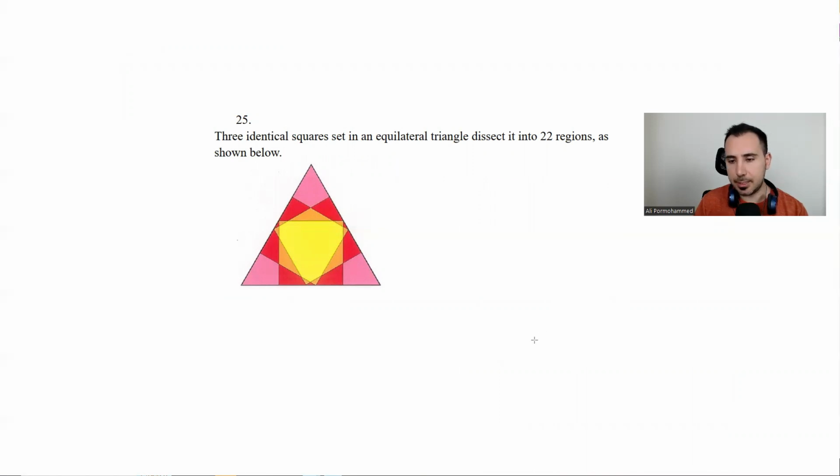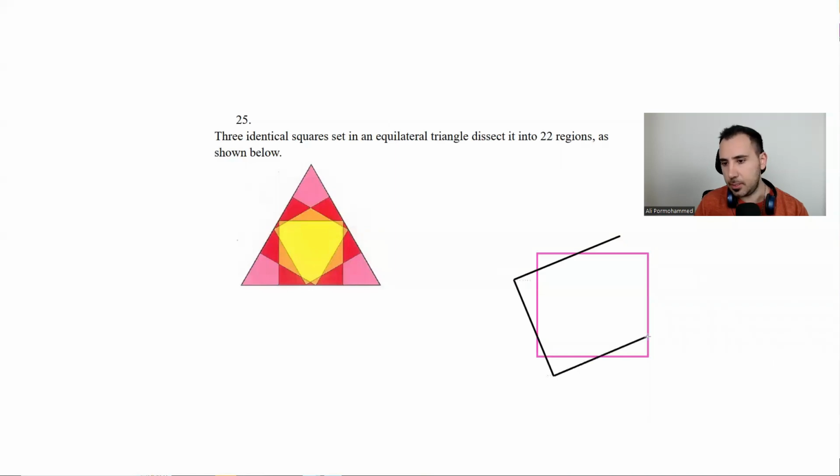That's going to be 1 square. The other one will be almost like this. No, let's make this a little smaller here. And this one. And this one.